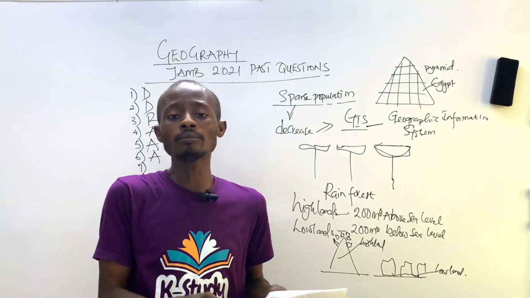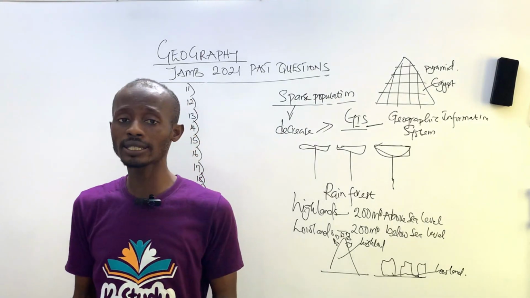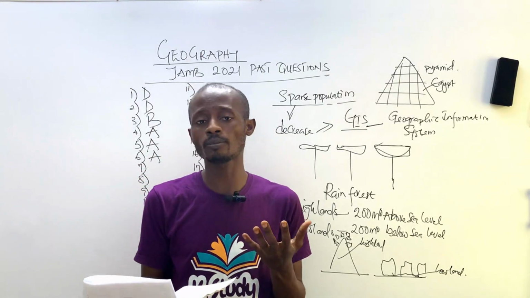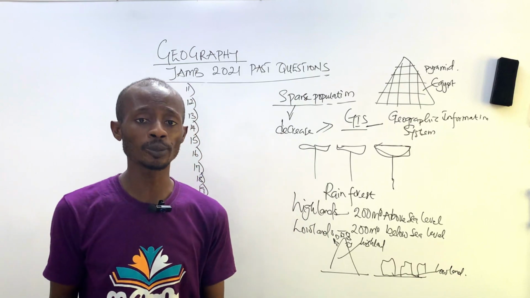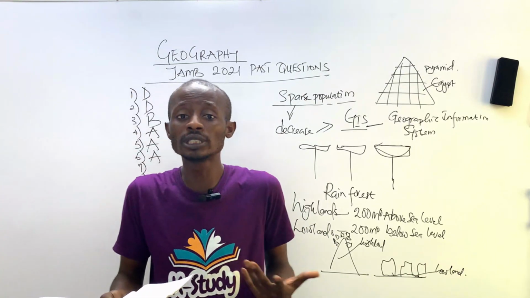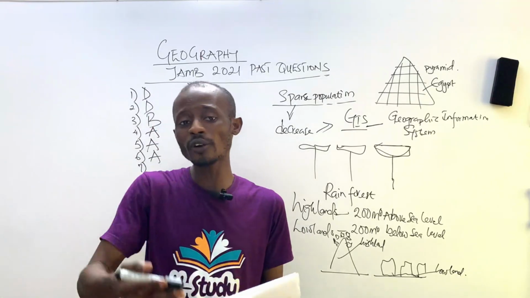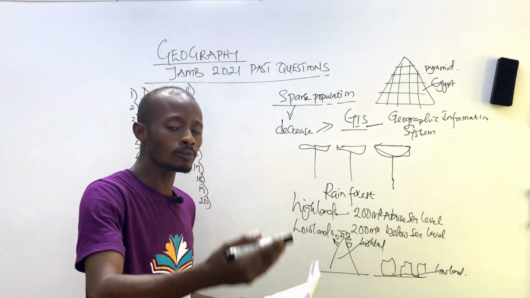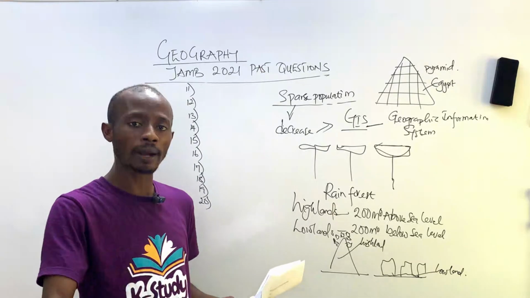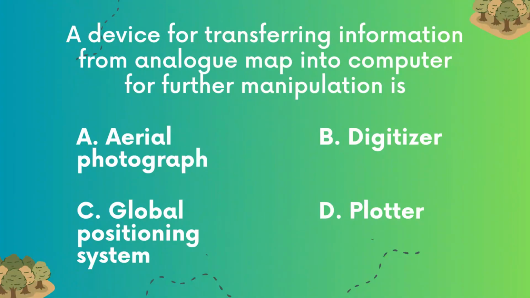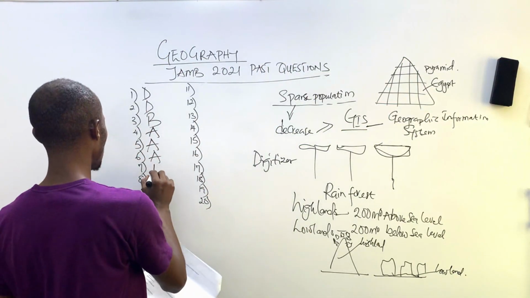Now, a modern map uses computer devices to make things easier. In fact, the modern map which uses computer devices makes reading easier and accessible. Now, the device for transferring information from the old map, which is the analog map, the paper map, to the computer is no other answer than digitizer. That is the name, digitizer. So our answer towards this is B, digitizer.